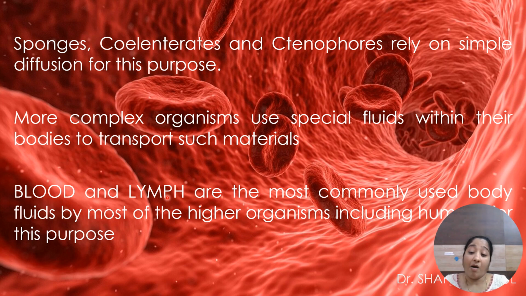Next, coming to the complex organisms. Complex organisms need a special fluid for the exchange of gases and foodstuffs in and out. For that purpose, blood and lymph are the most commonly used in all the higher organisms, including human beings. This purpose is solved by the special fluids, blood and lymph.